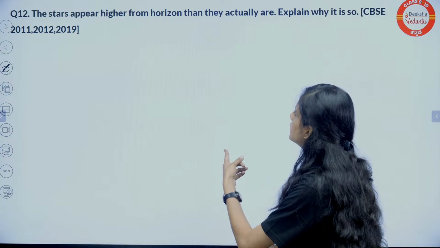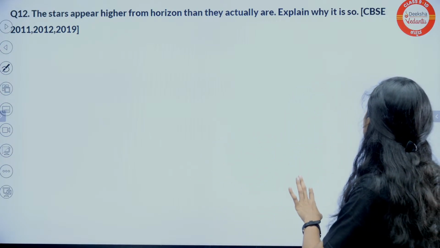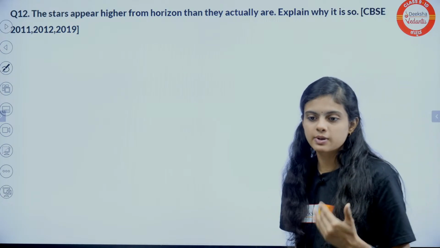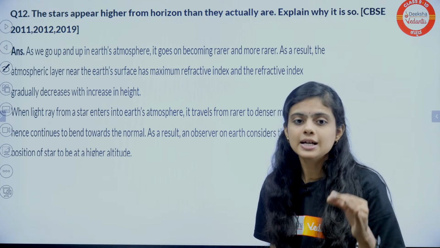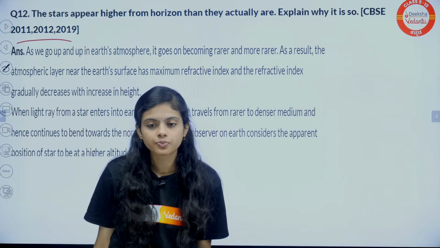Yeah, this is a similar kind of question. The star appears higher from the horizon than they actually are. Explain why. Again, it's because of atmospheric refraction. Same kind of question repeated multiple years.